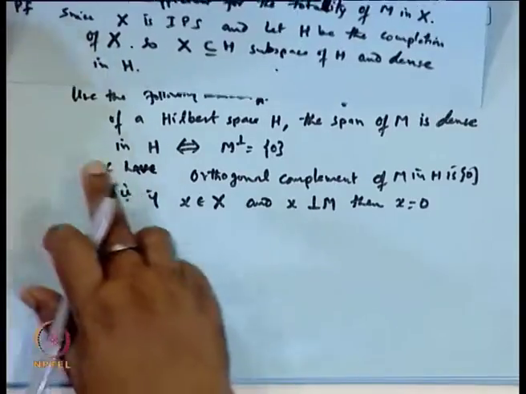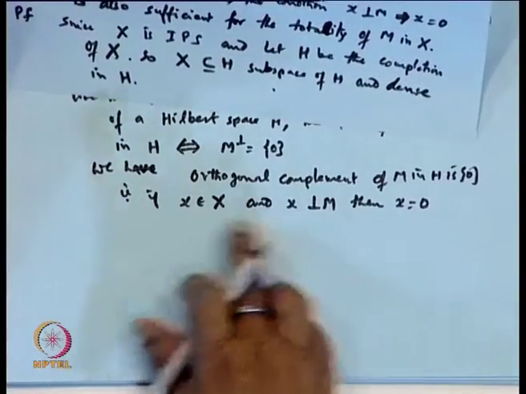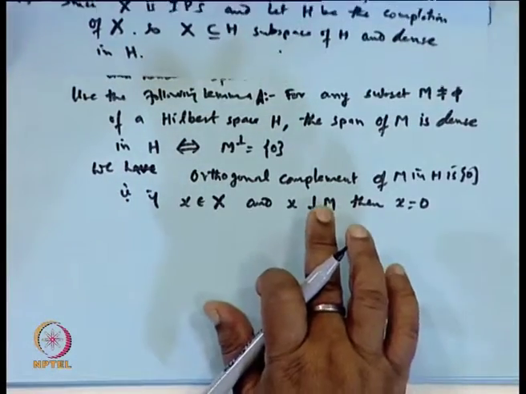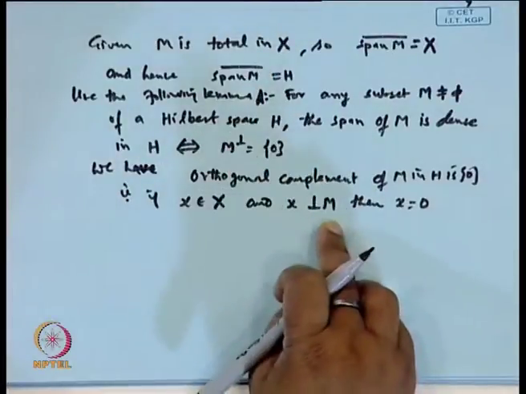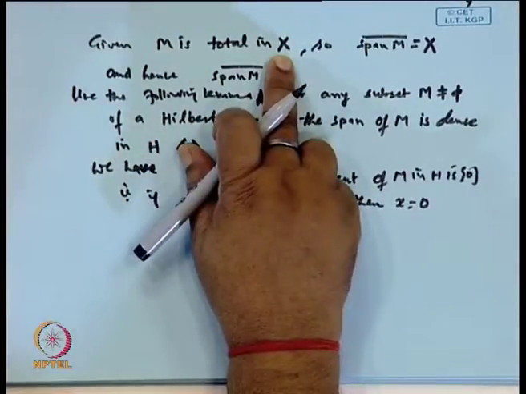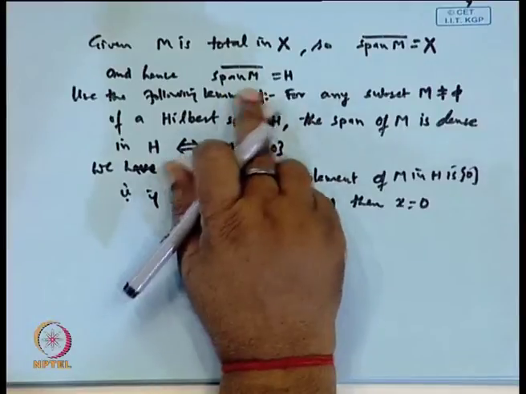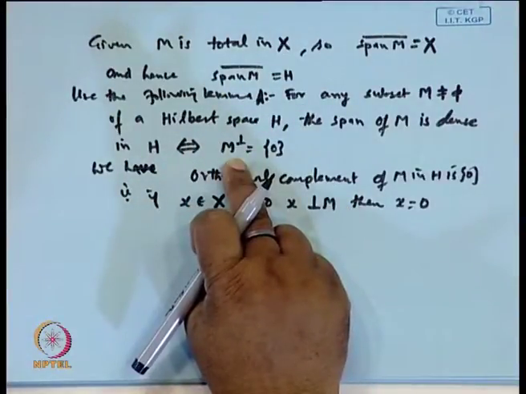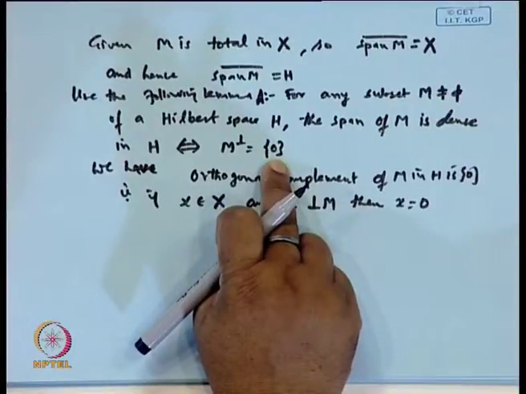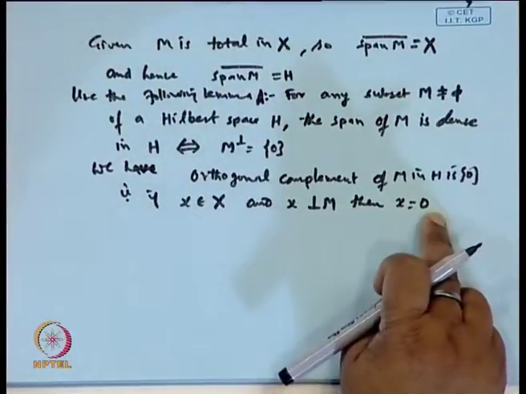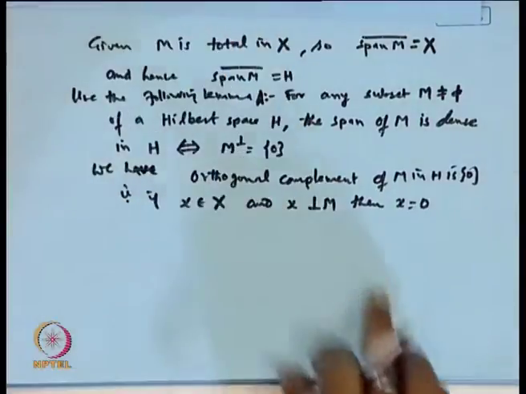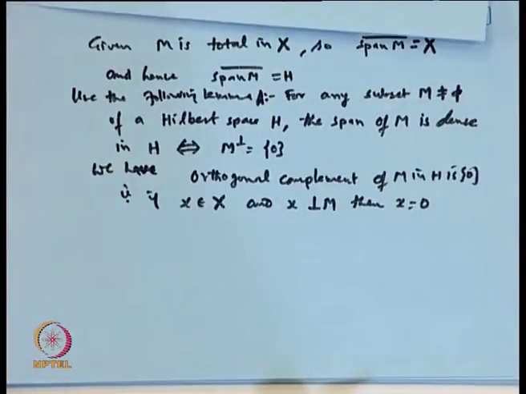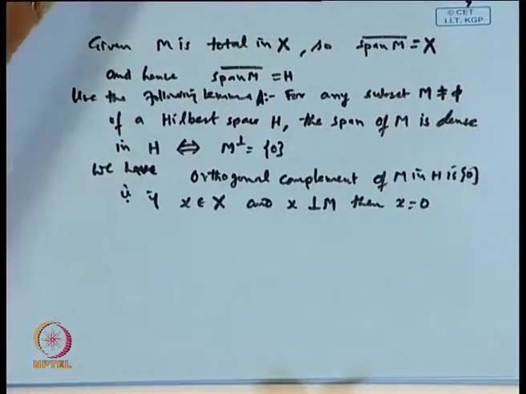So we have started with an x belonging to M which is orthogonal to M. Now, according to this we have shown that M is total in X, so the span of H is dense, therefore by this lemma the orthogonal complement of M must be the singleton set {0}, therefore we get x to be 0. So this proves the one side. Okay. Now let us see the sufficient part.